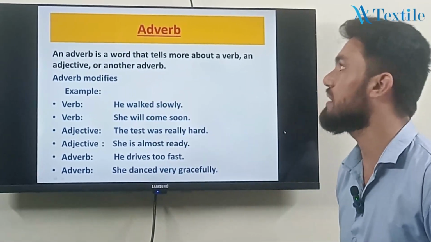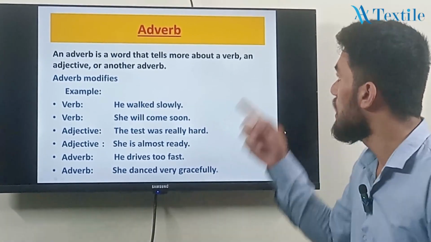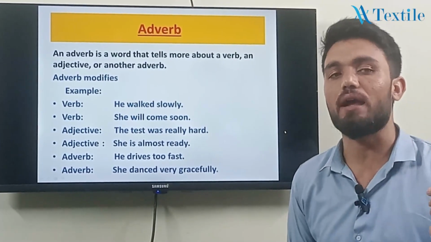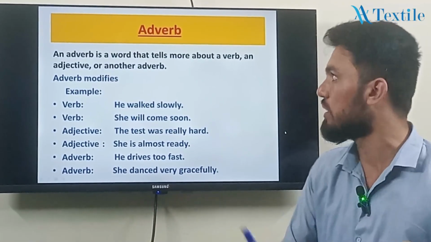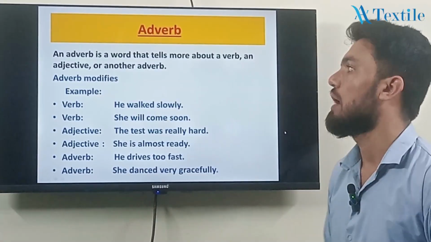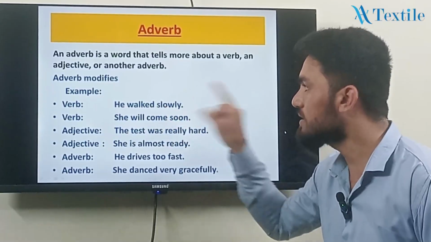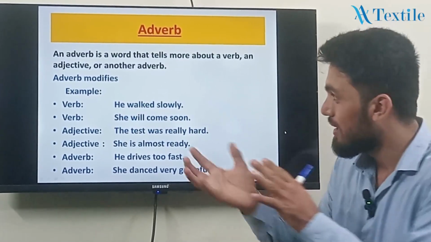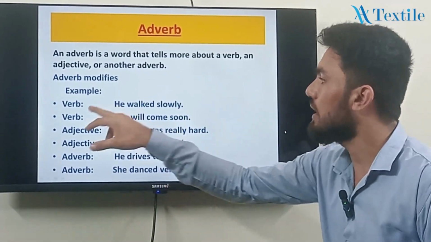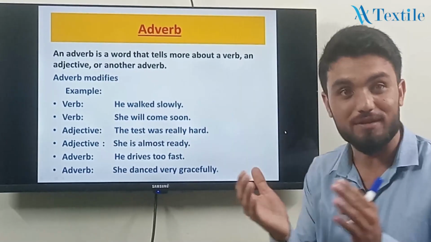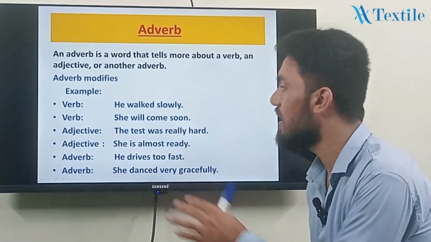An adverb is a word that tells us more about a verb. What is a verb? A verb is an action. And an adverb also modifies an adjective, which tells us about the quality, quantity, color, size of a noun or pronoun, or another adverb. Example, verb: he walked slowly. Slowly is what? Adverb. And the next example: she will come soon.